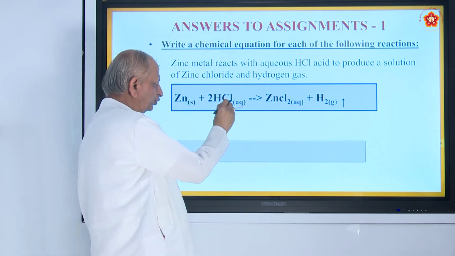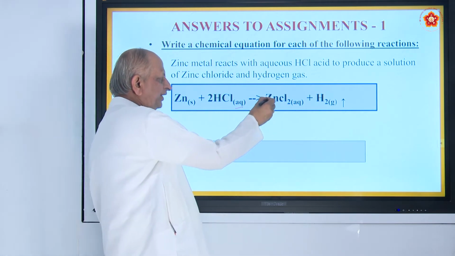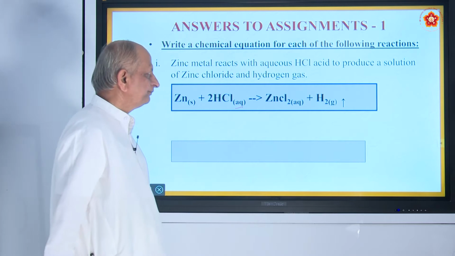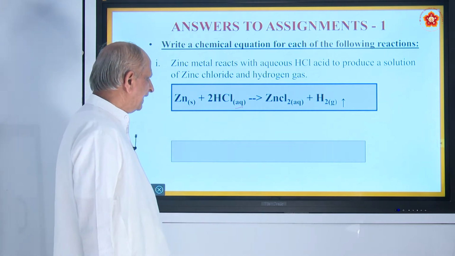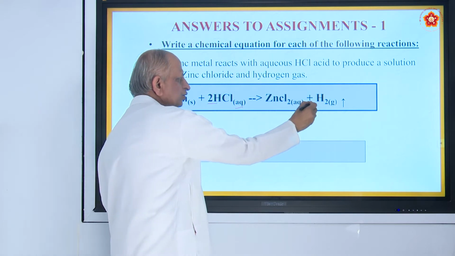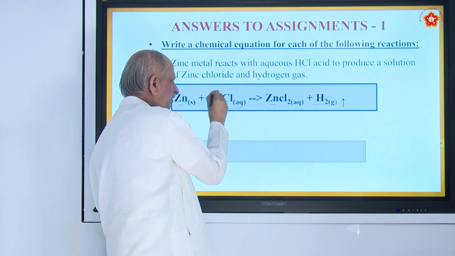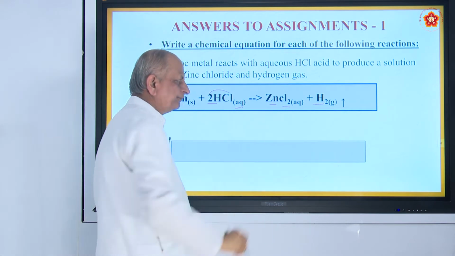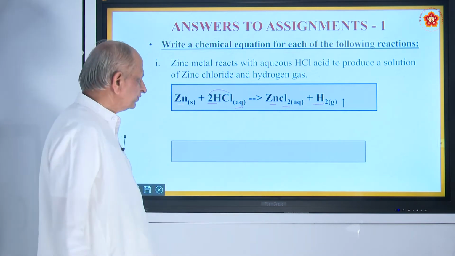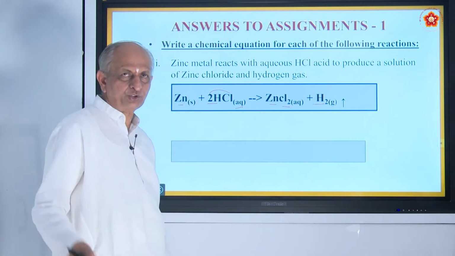If you add zinc to hydrochloric acid solution, it becomes zinc chloride and hydrogen, and that is a balanced reaction because 2 hydrogen here, 2 hydrogen here, 1 zinc, 1 zinc, 2 chlorine, 2 chlorine. Is it all right? It is also an example of a displacement reaction, which we are going to study next.